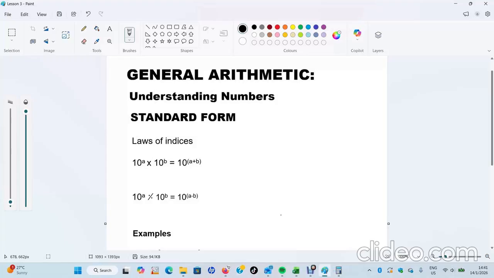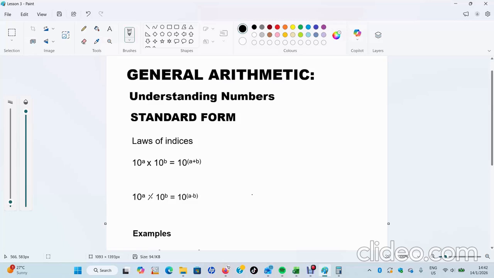Salibonani, namhla sizayenza multiplication and division of amanumber esiwanikwa standard form. So kumele siqale understand ama laws of indices.